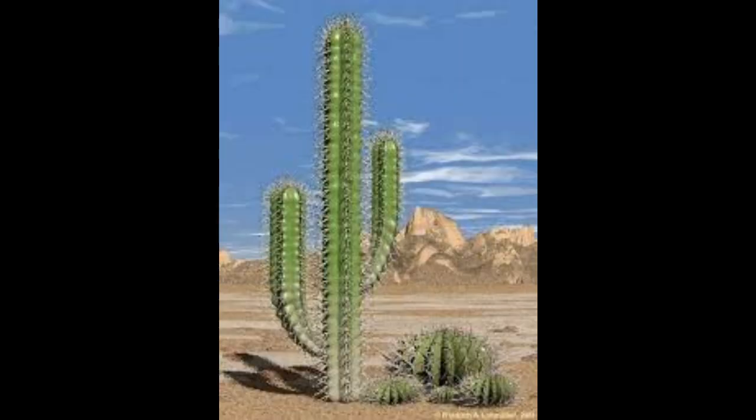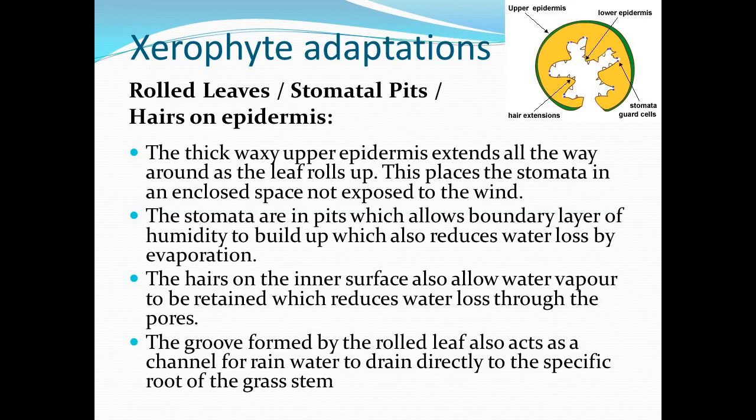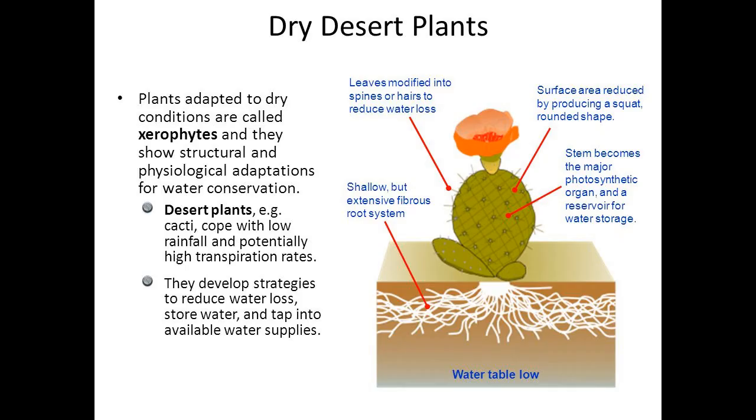Adaptations in xerophytes. Xerophytes are the plants which are adapted to live in desert conditions where the water availability is less in amount. These plants are adapted to live at high temperatures. Examples of xerophytes are acacia, cactus, opuntia, babul, etc. Xerophytes are adapted to conserve water and to absorb maximum water available in the soil.